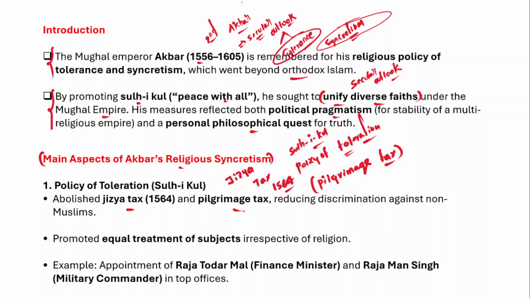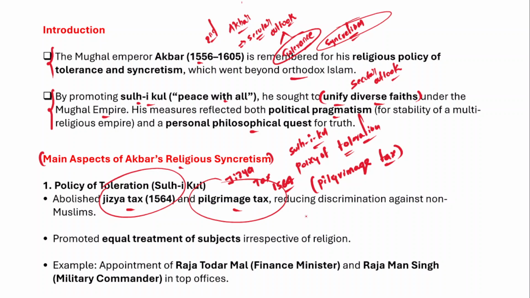Akbar viewed this as discriminatory, so he abolished both the jizya and the pilgrimage tax for non-Muslims. This reflects his policy of tolerance, his policy of sulh-i-kul, peace with all.